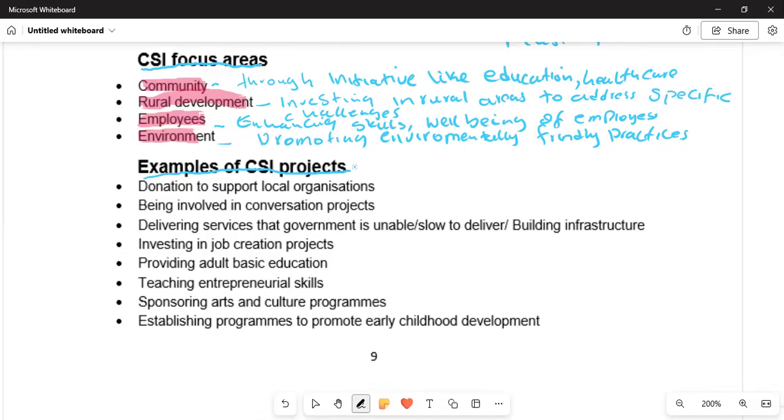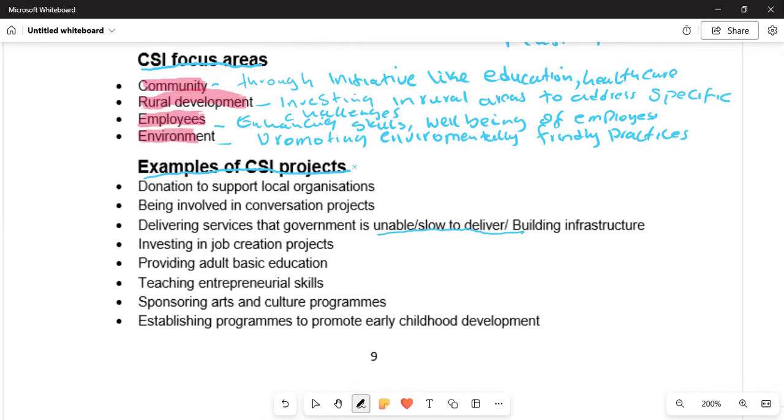Also, being involved in conservation projects, delivering services that government is unable to deliver, and building infrastructure. Where the government is unable to deliver, this is where companies are going to chip in and help.